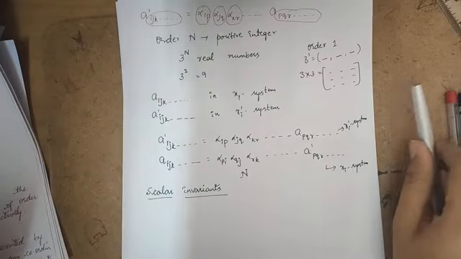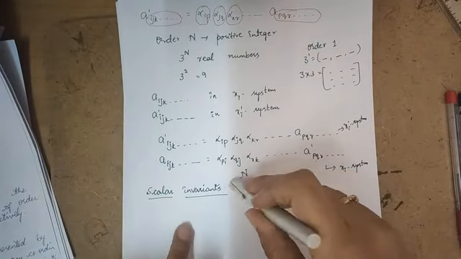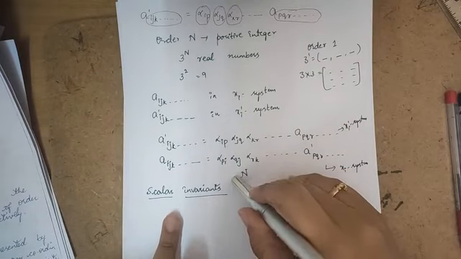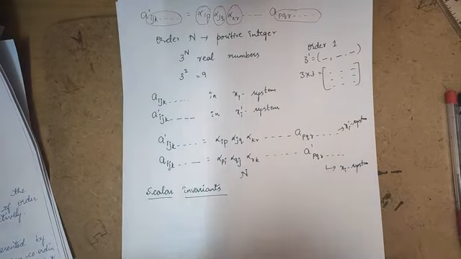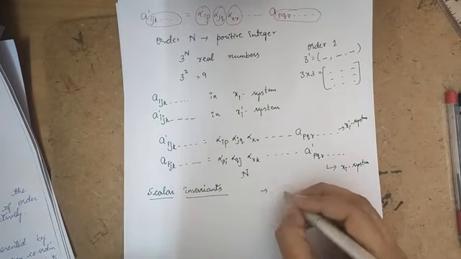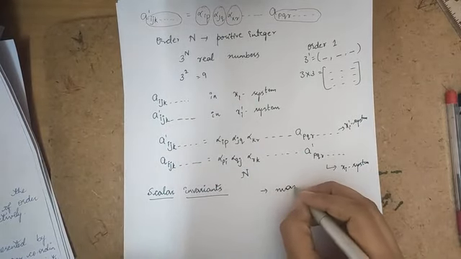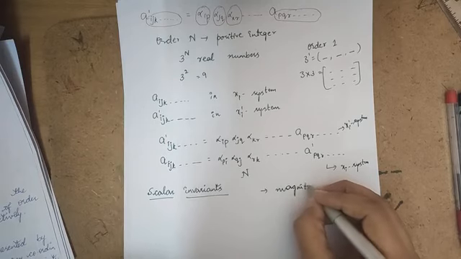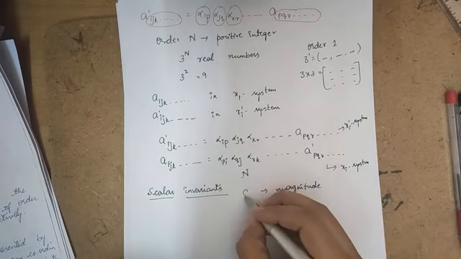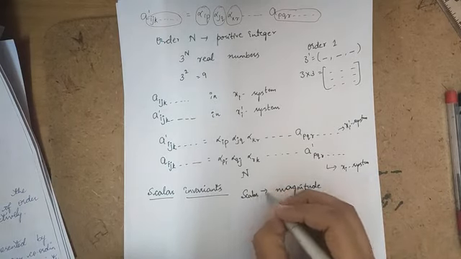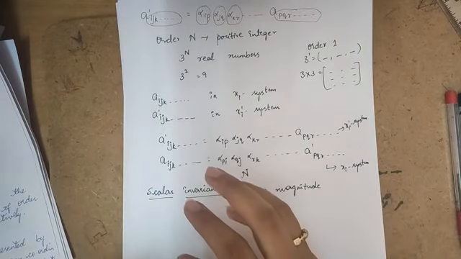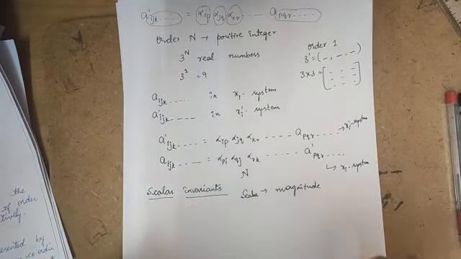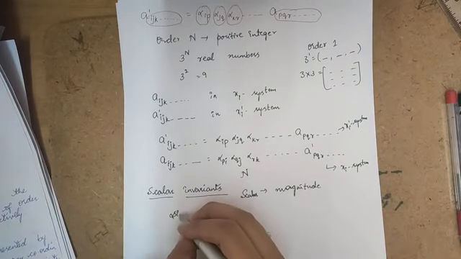The next topic is scalar invariants. So we know that a scalar is a quantity which does not contain any direction. It just has magnitude, isn't it? For a scalar quantity there will be no direction. It just contains magnitude. That means this is a quantity that may be represented by just a single number.